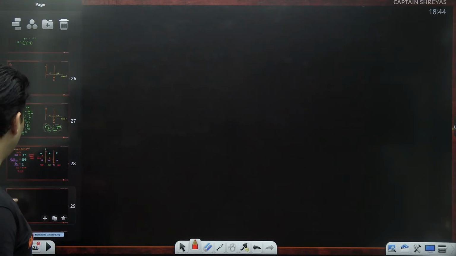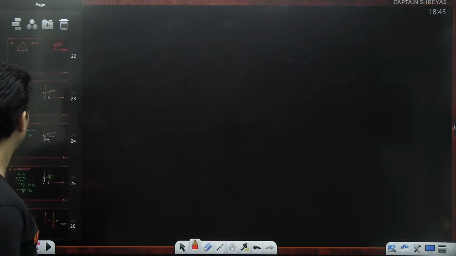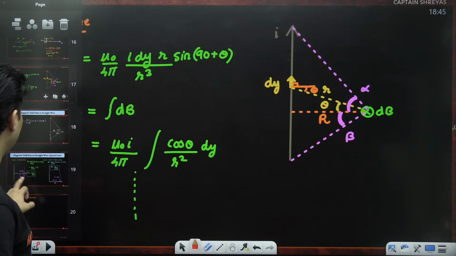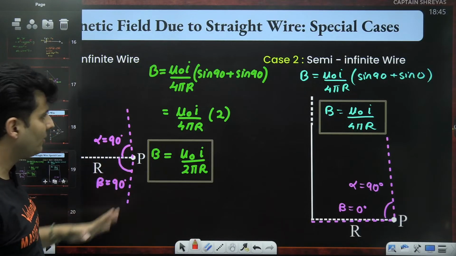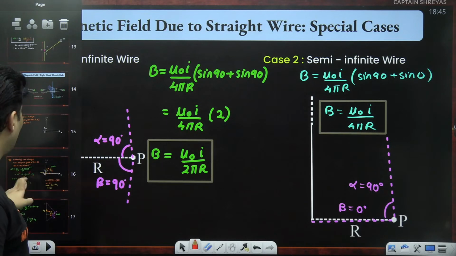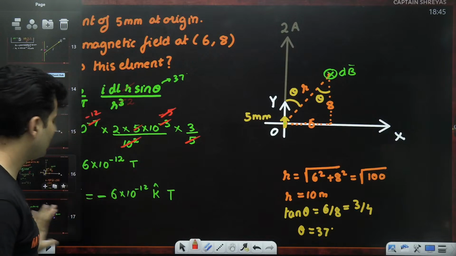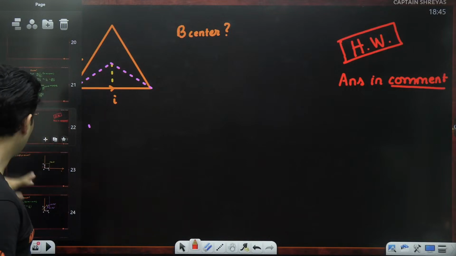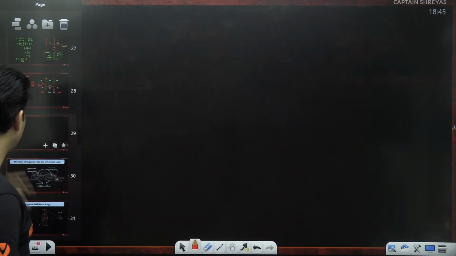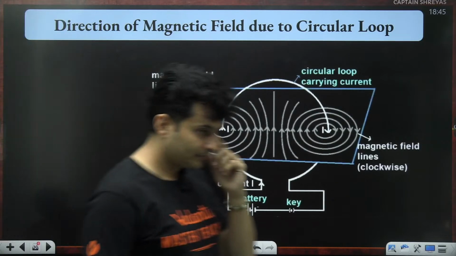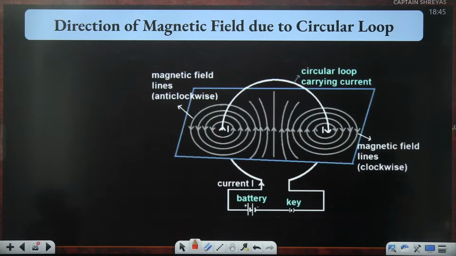Everybody with me? Okay. So these were some of the very nice questions for your magnetic field due to long wires carrying current, or short wires carrying current. Semi-infinite, finite, everything was done. And this was all based on your Biot-Savart's law. So let's move. I had given you one homework also. Make sure you are solving it. Let's move ahead to the next geometry, and that is nothing but coil. Let's solve the next thing.